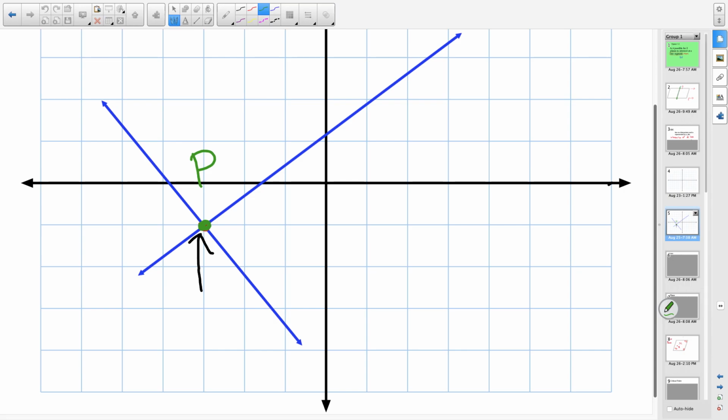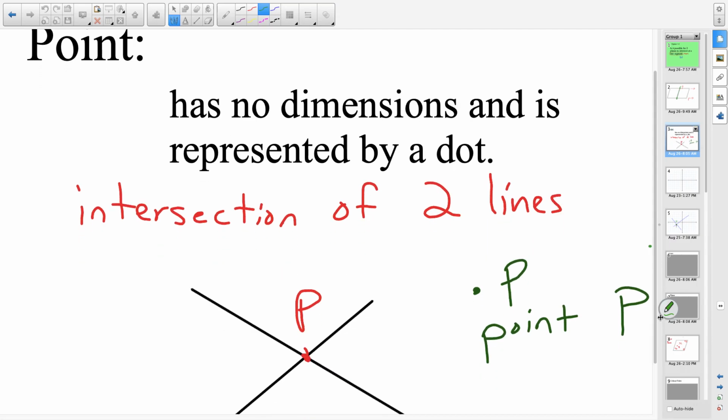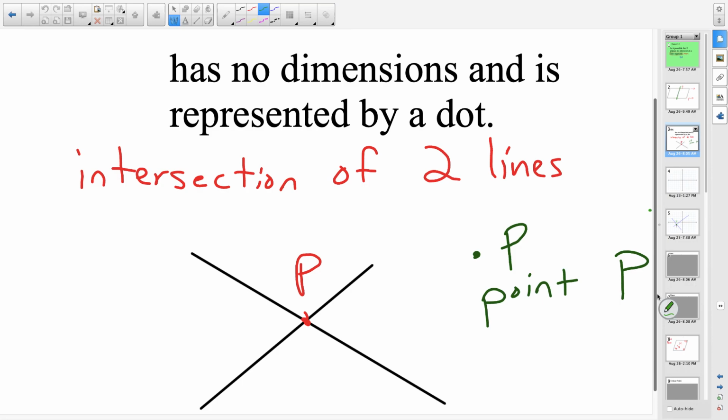So that's point P. And when we go to refer to it, we can write it as point P with a little point that's there, or we can actually call it point P. Now, when we get to your Chapter 1 test, this is actually going to be one of the very first two questions on it. The intersection of two lines is a blank. Well, your answer then, the intersection of two lines, is a point.